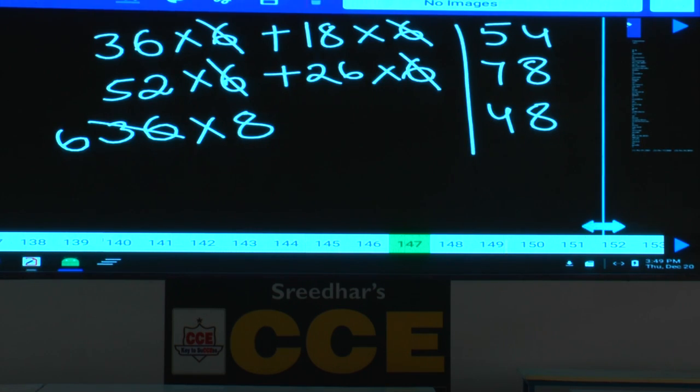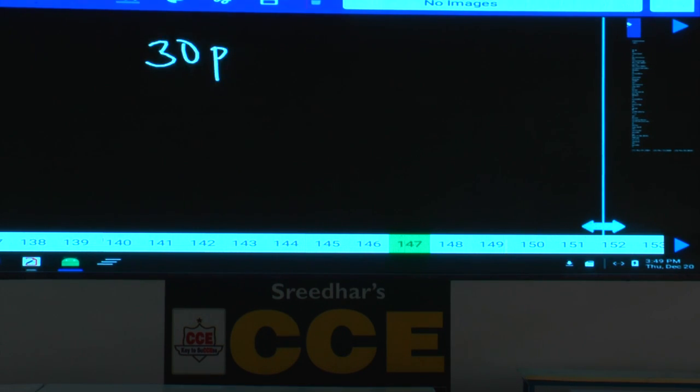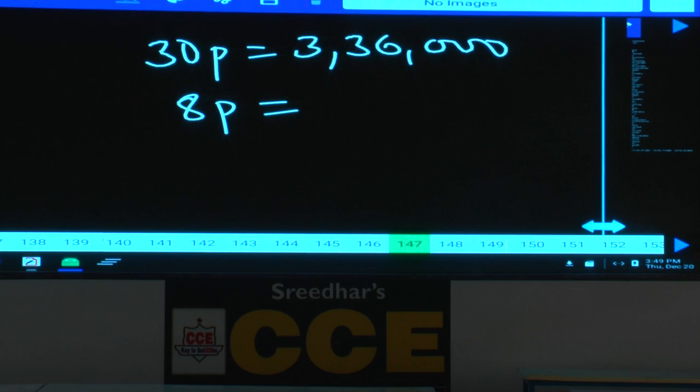6 how many times? 9 times. Let me write here. 6 how many times? 13 times. 6 how many times? 8 times. 9 plus 13, 22. 22 plus 8, 30. So total profit in terms of parts is 30 parts. C is getting 8 parts. Total profit in rupees is 3,36,000.